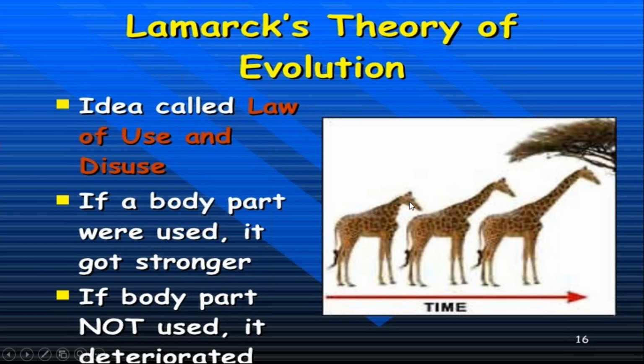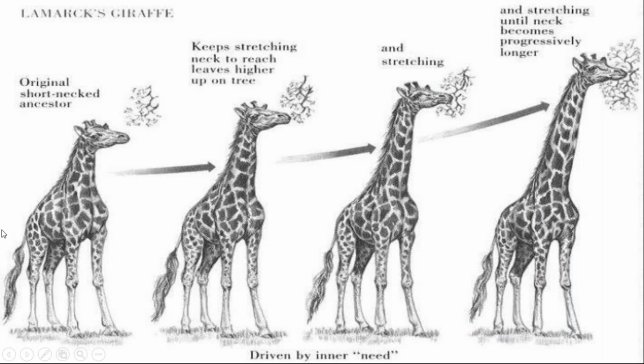In the very first, the original ancestral neck was like this. They kept stretching their necks to take food from the higher trees. After the stretching, the neck became progressively longer, and after some time this started appearing in the future offspring also.